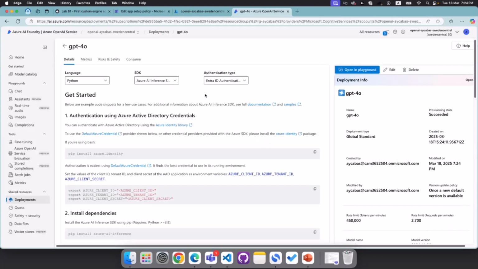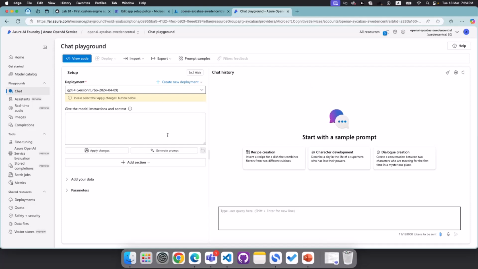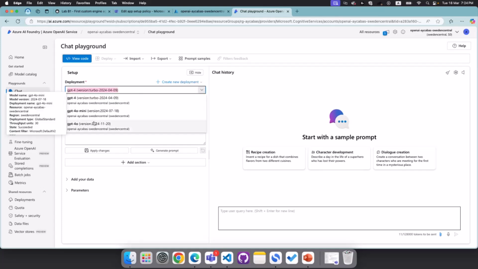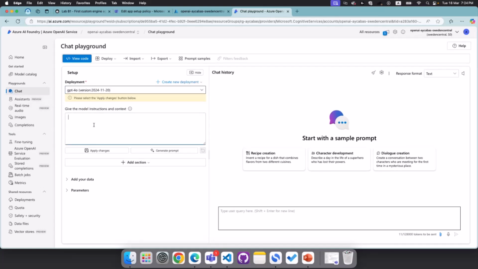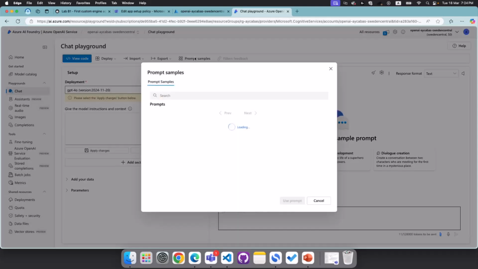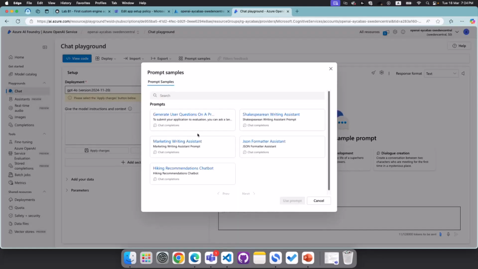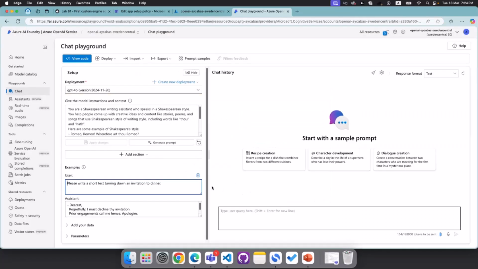And after that, let's try this in the playground before we jump into building a custom engine agent. As you can see, we are basically using the chat playground. I'll select GPT-4o, the one we've created. And how do we test this? I can either put instructions here, or we can go to prompt samples, and there are a bunch of samples available here already. So for example, I can select Shakespearean writing assistant, which is definitely not one of my talents, so it can definitely help me write stuff in more of a Shakespearean style.